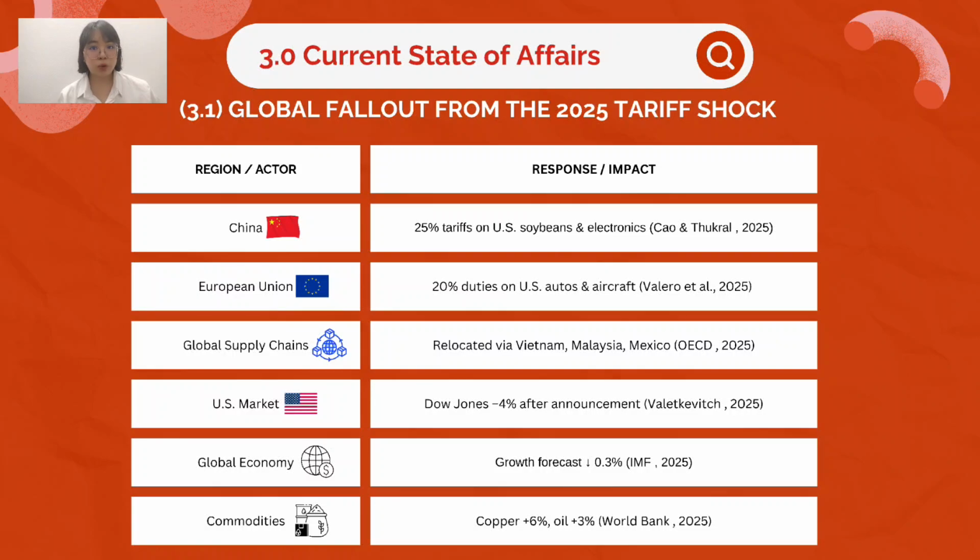To minimize exposure, global supply chains are diversifying. Many firms have shifted production to Vietnam, Malaysia, and even Mexico. Market confidence weakened, as seen by a 4% drop in the Dow Jones after the tariff announcement. Overall, the IMF revised global growth forecast down by 0.3%, reflecting widespread economic slowdown, while commodity prices such as copper and oil spiked due to uncertainty.